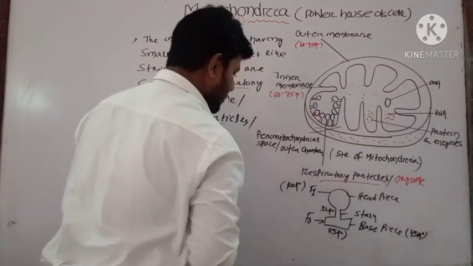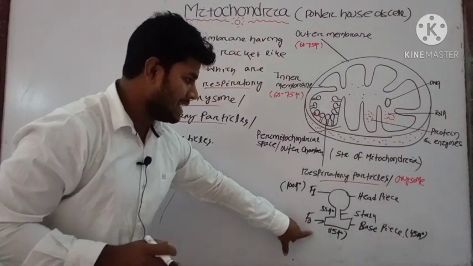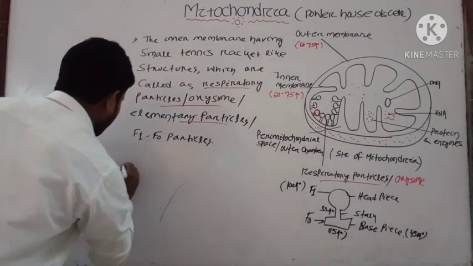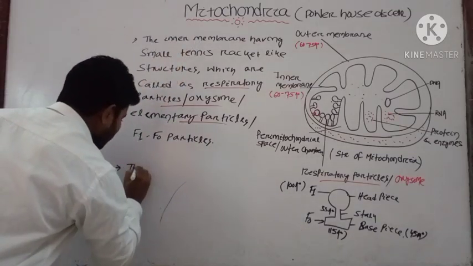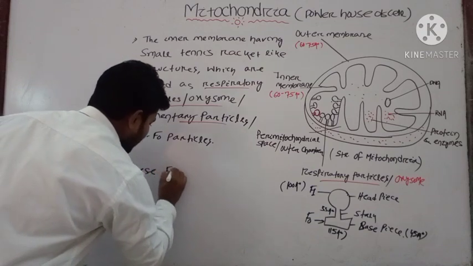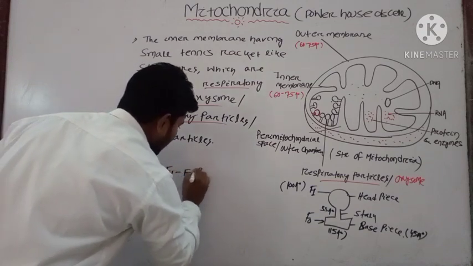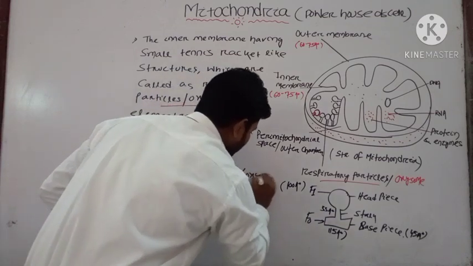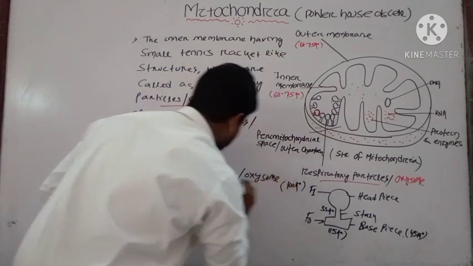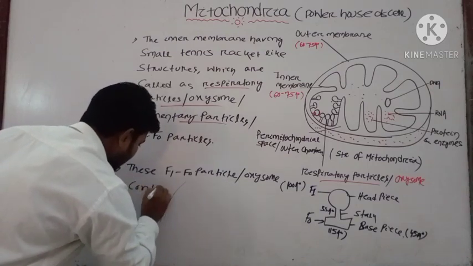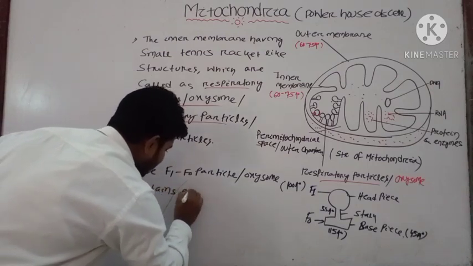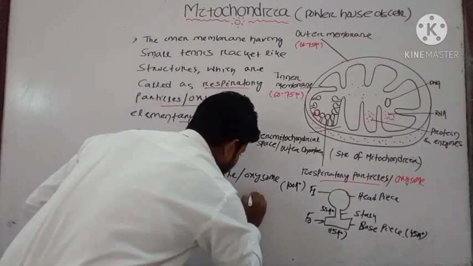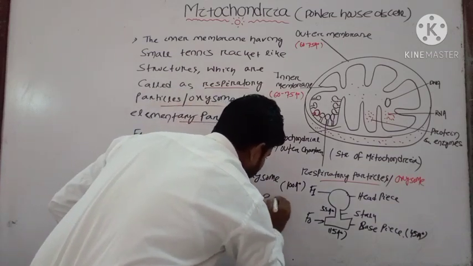Okay, these F1 F0 particles will help in ATP synthesis. What is the function of the F1 particle? These F1 F0 particles, or we call them oxysomes, contain enzymes for ATP synthesis.